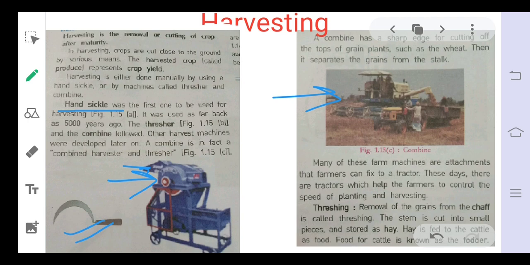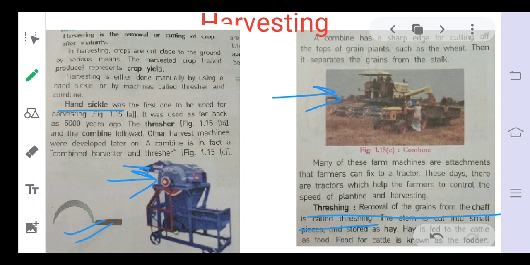So what is threshing? Threshing is the removal of the grain from the chaff. Removal of the grains from the chaff. The stem is cut into small pieces and stored as hay, which in Hindi is called bhusa. Hay is used to feed the cattle as food, and food for cattle is also known as fodder.